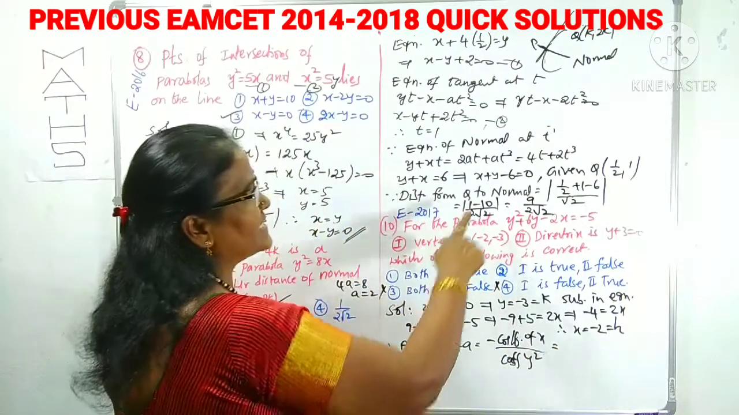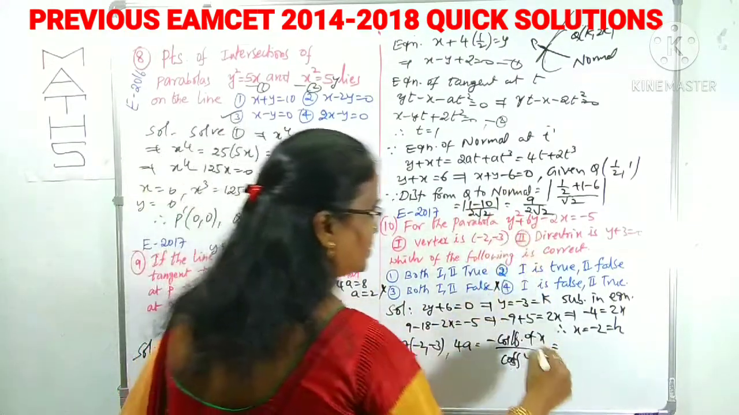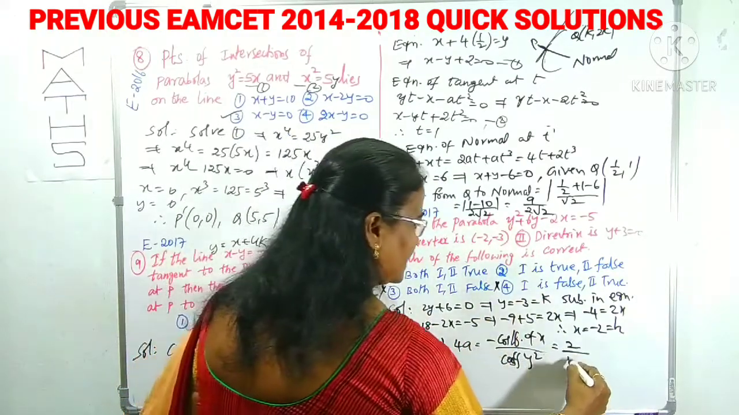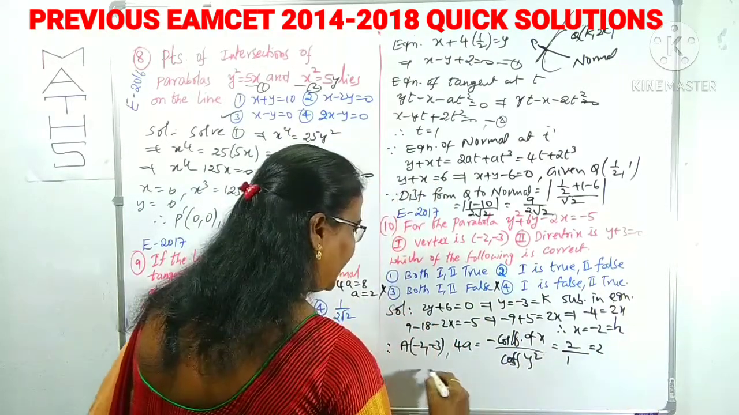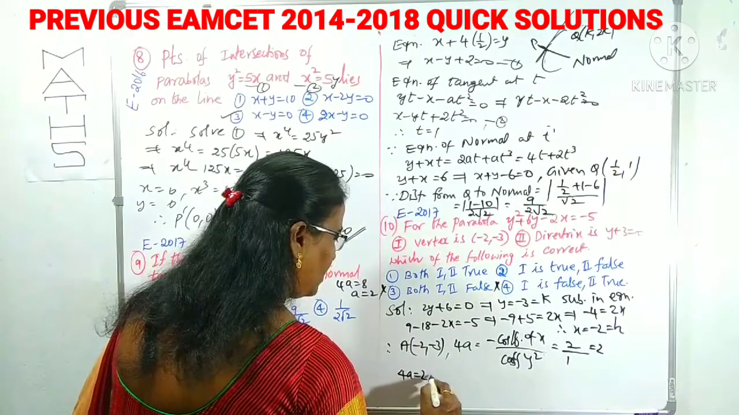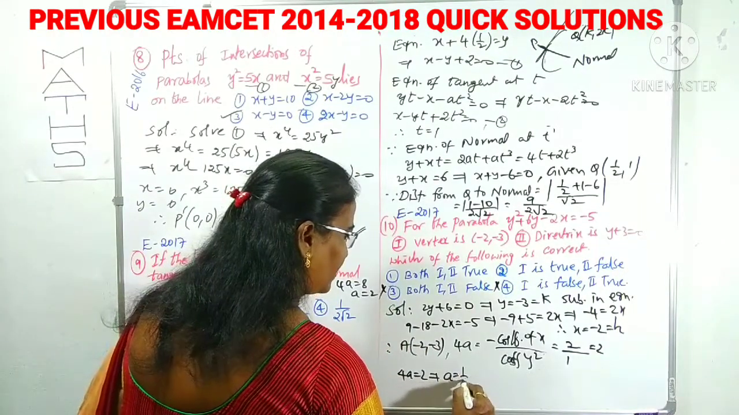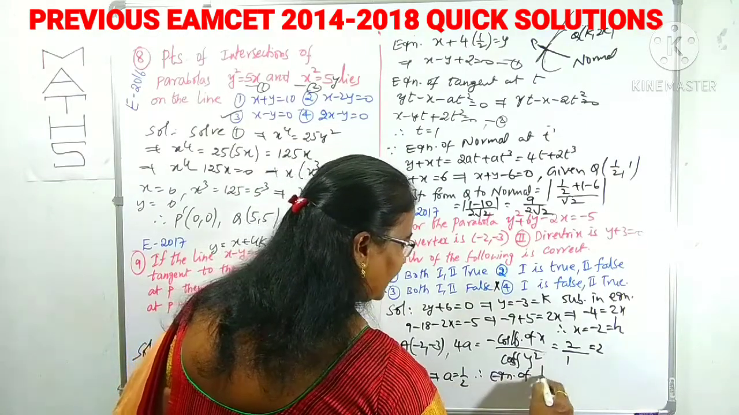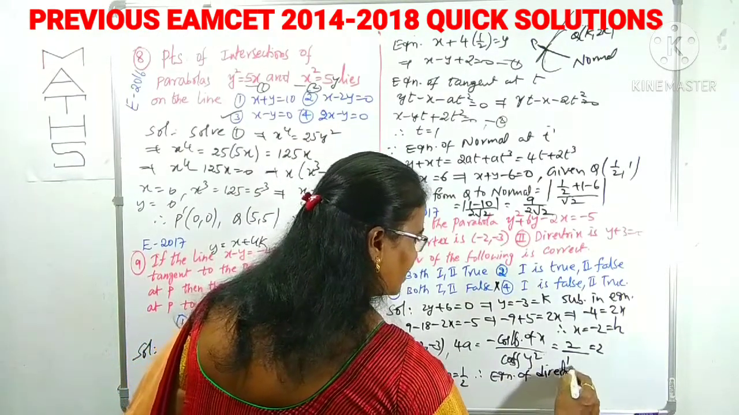What is the x-coordinate of the vertex here? Minus 2, minus of minus 2 plus 2. By the y square coefficient, 1 is 4a, so a is 1 by 2. What is the equation of directrix?